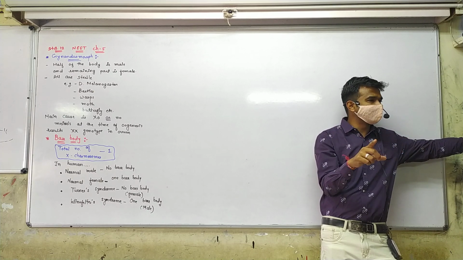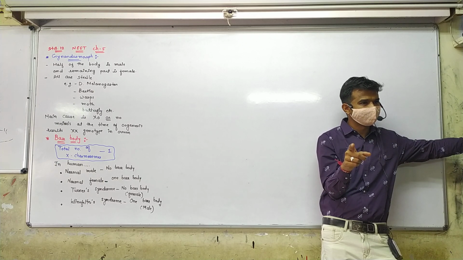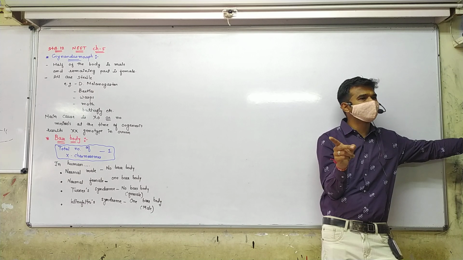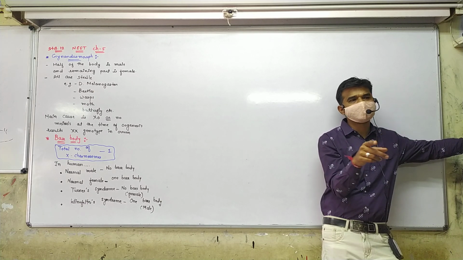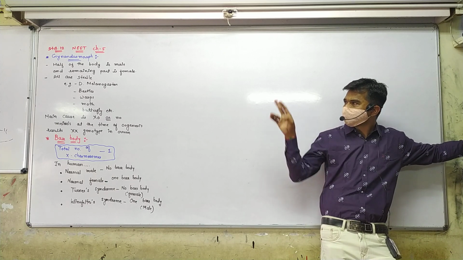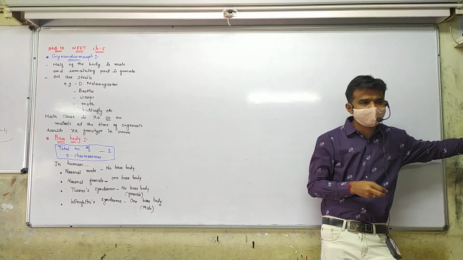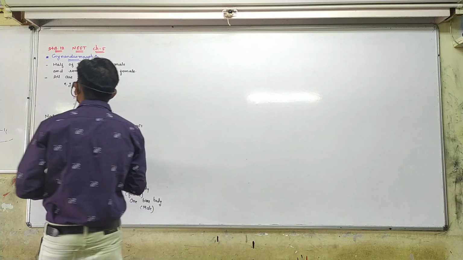If there is no bar body, this indicates a male baby is growing, and if one bar body is there, a female baby grows. So please connect this bar body topic with amniocentesis. These are the two topics, gynandromorph and bar body. Next, sex determination in Bonellia.